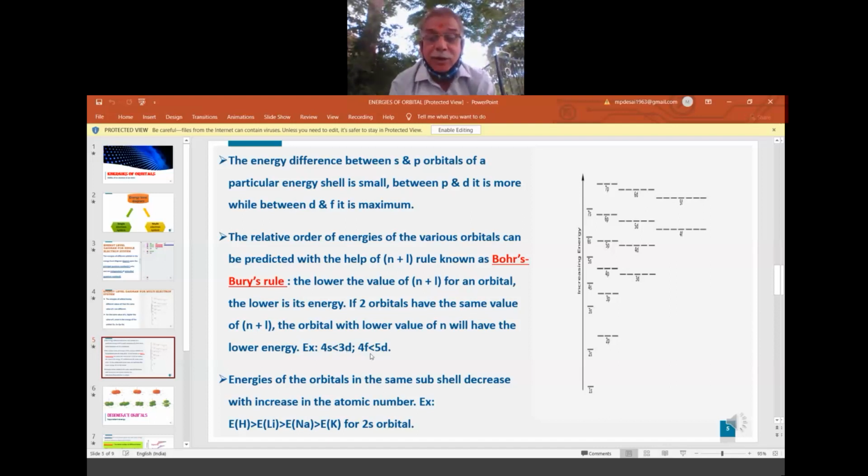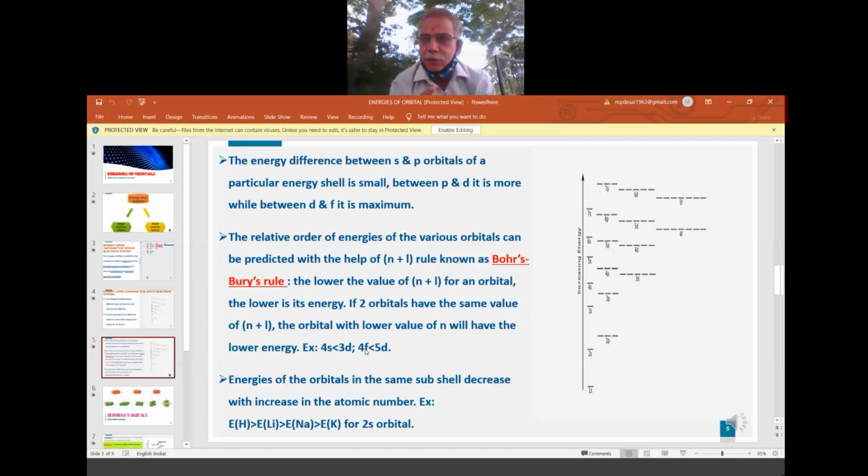One more example I have taken here. Compare the energy level of the 4f orbital and the 5d orbital. For this, let us calculate the n plus L value. The n value is 4, and what is the L value for the f orbital? s is 0, p 1, d 2, f 3.